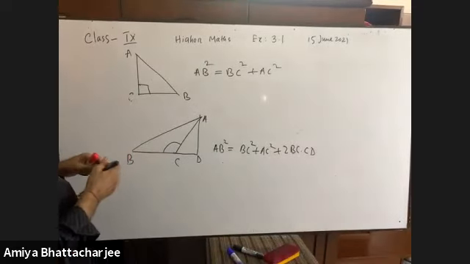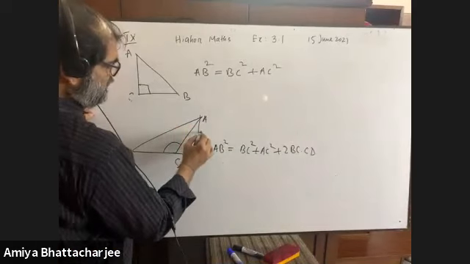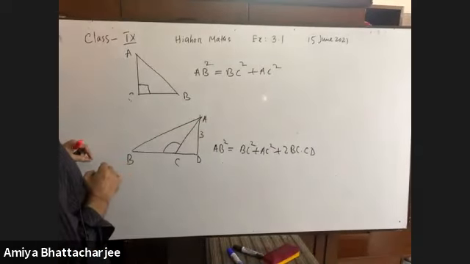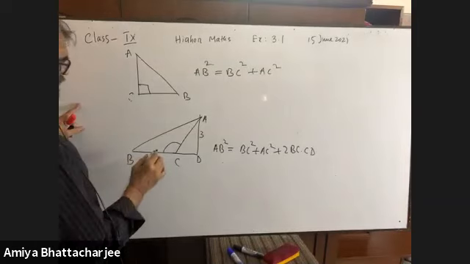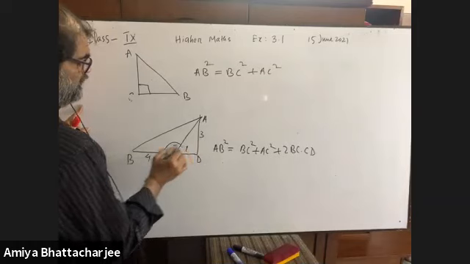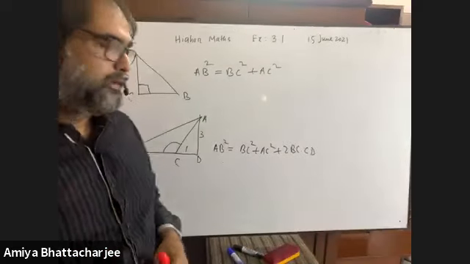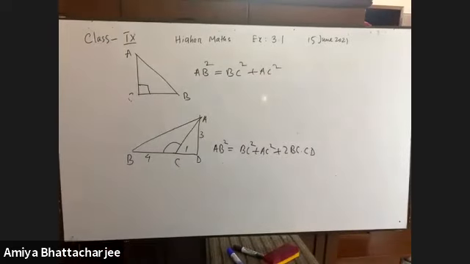Suppose, giving you an example, it is 3 centimeter. Suppose it is 4 centimeter, it is 1 centimeter. Now we will ask what is the value of AB? What is the length of AB? Can you find it now?